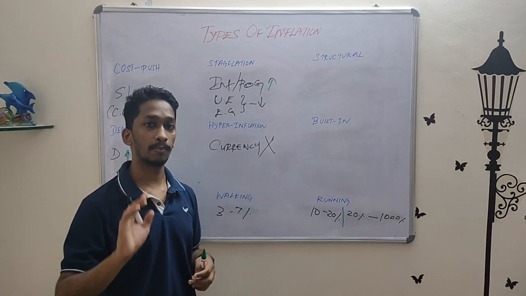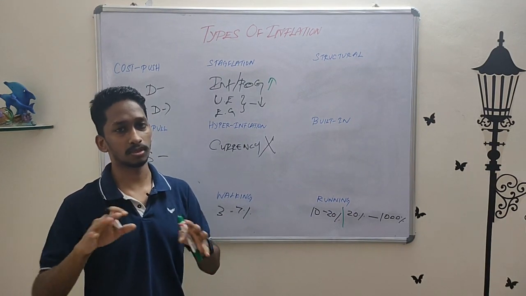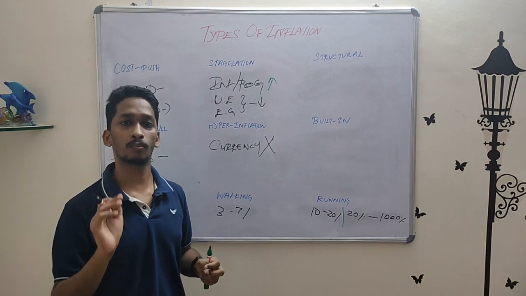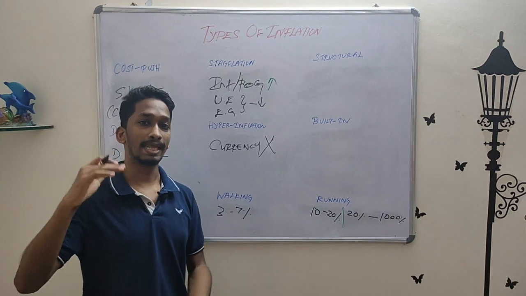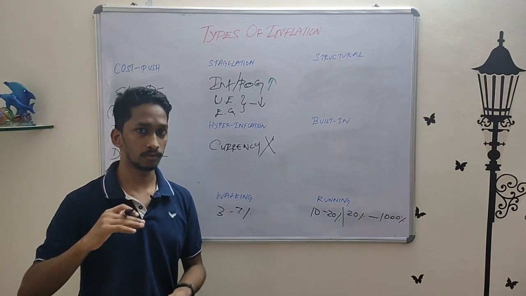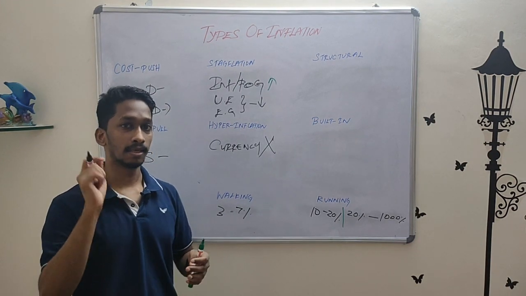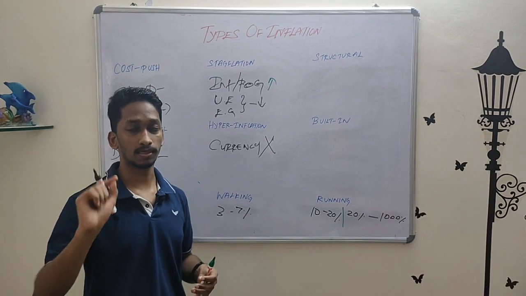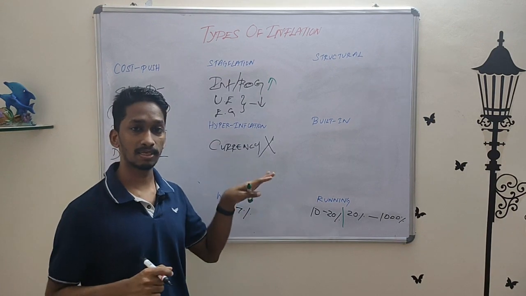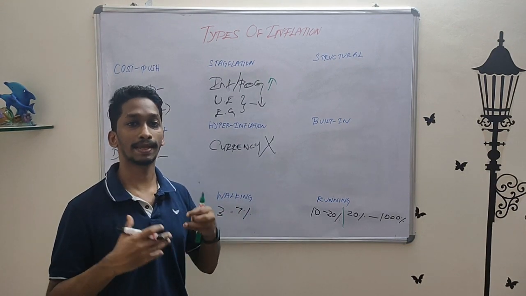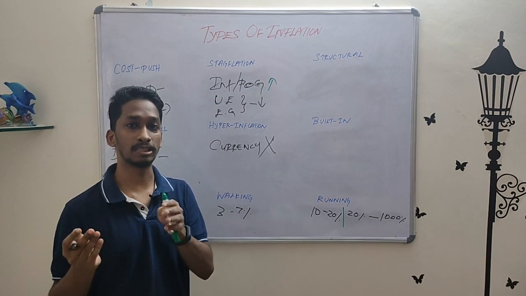So right now, if you are able to spend 100 Indian rupees and get 1 kg of, let's say, strawberries, once hyperinflation happens, even if you have 10,000 or 10 lakh worth of currency notes, you would still not be able to buy that 1 kg of strawberry. The reason is, if a note says 100 rupees, the government of India, the Reserve Bank, guarantees it. Once hyperinflation occurs, the government doesn't have the economic backup to guarantee the value of that money. That money now is just a piece of paper.